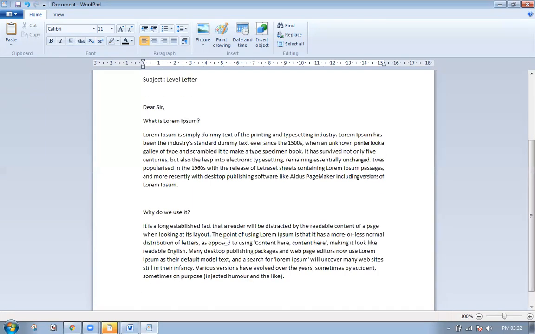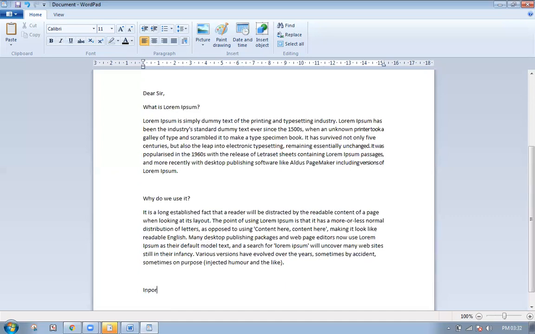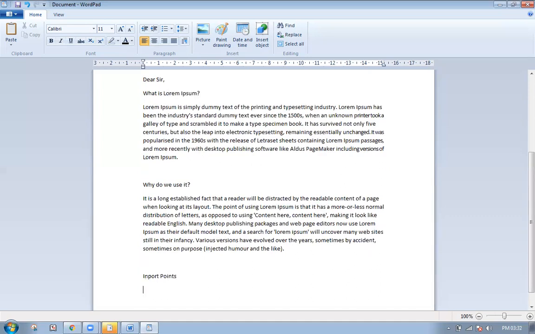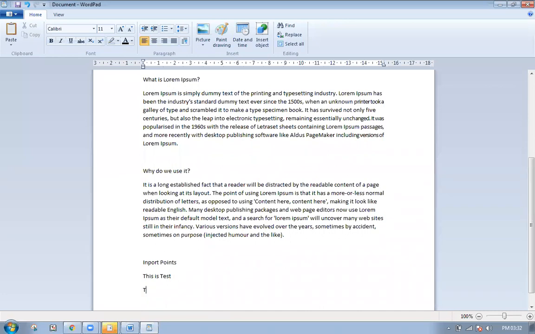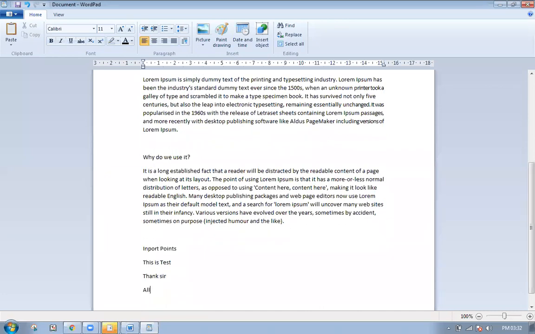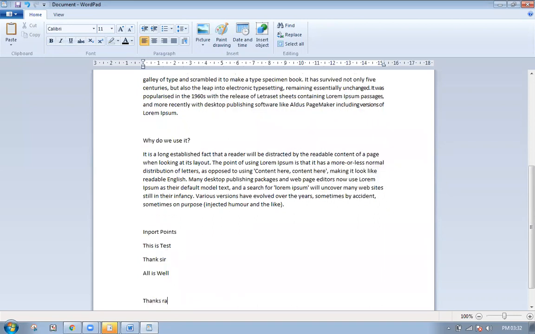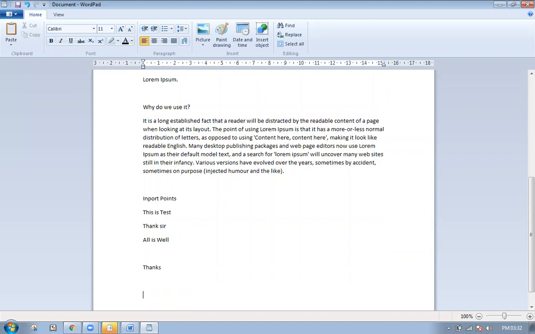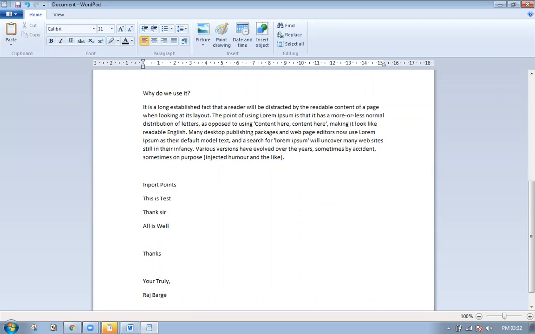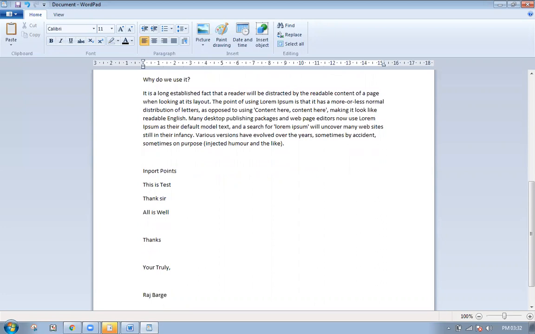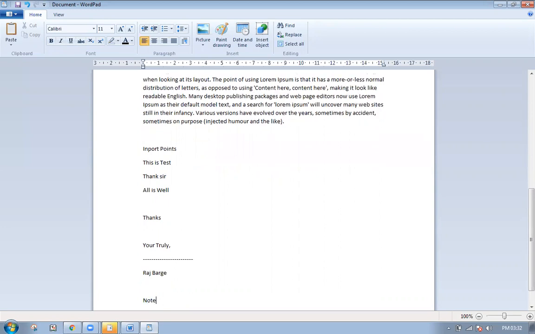Then some important points. I'm saying important points. Fine. Saying point one. This is test. Thank you, sir. All is well. Some text points here. Then thanks, Raj. Thanks. Then yours truly. Fine. Saying Raj Burge. Writing some line here, small dotted line here. Clear? And then writing some note here.